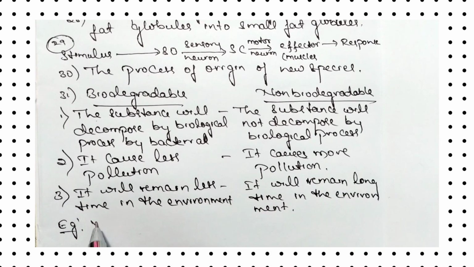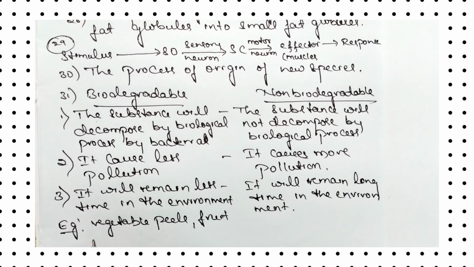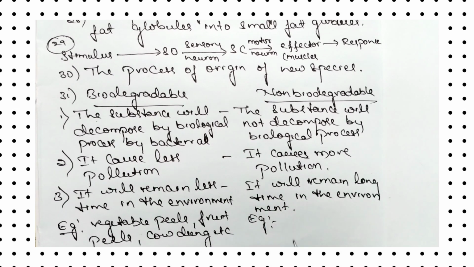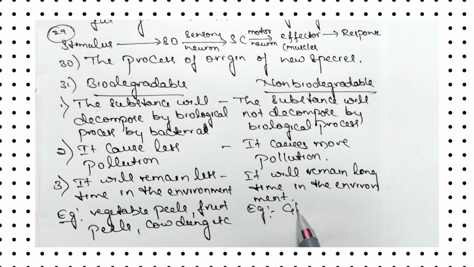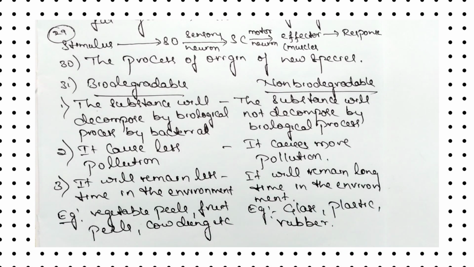Examples for biodegradable: vegetable peels, fruit peels, cow dung, etc. Examples for non-biodegradable substances: glass, plastic, rubber. Like this, we have to differentiate between biodegradable and non-biodegradable substances.